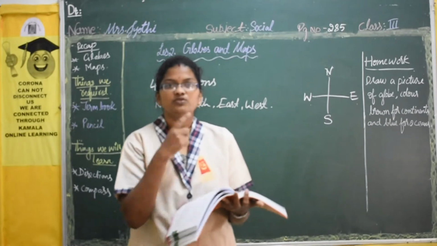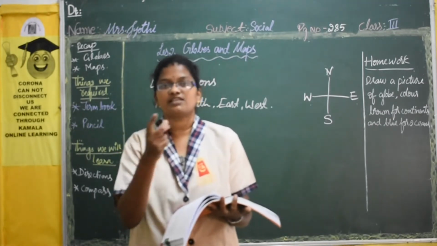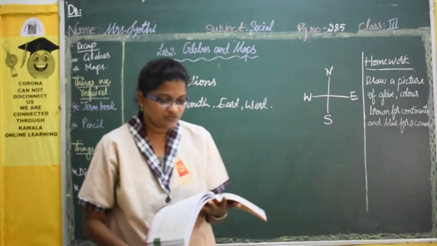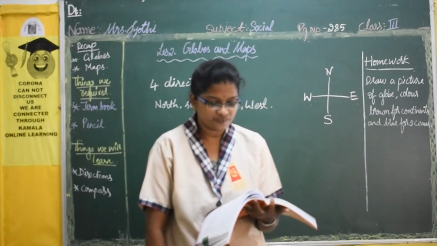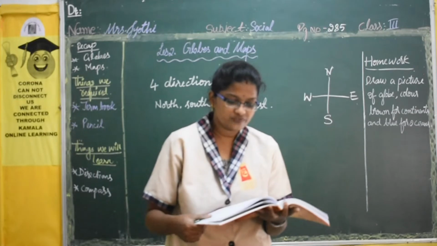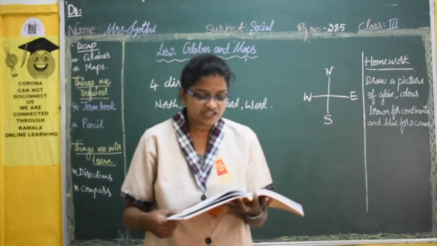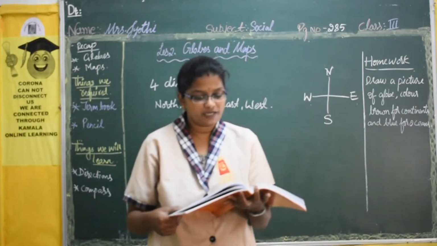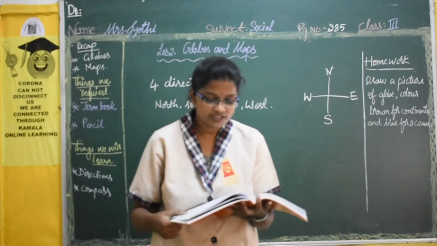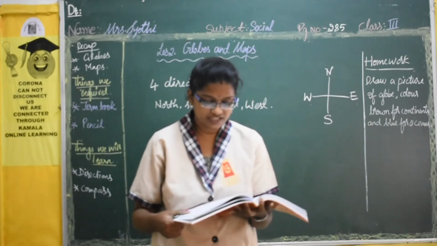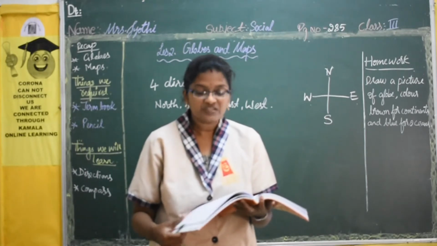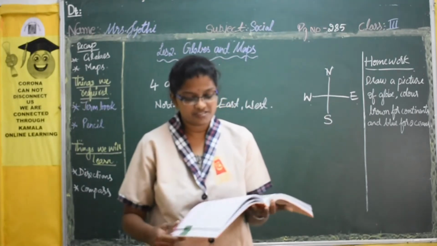So just now I showed you what is north and what is south, east and west side. So there are 4 main directions: north, south, east and west. We locate places with the help of directions. If we stand in front of a map which is hung on a wall, the top of the map shows the north, the bottom shows the south, the right side indicates the east and the left side shows the west.